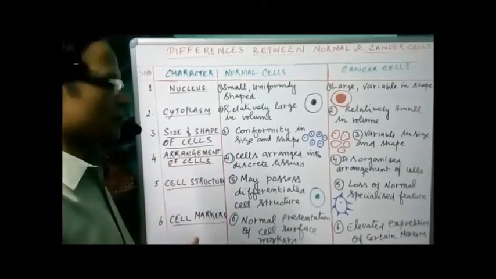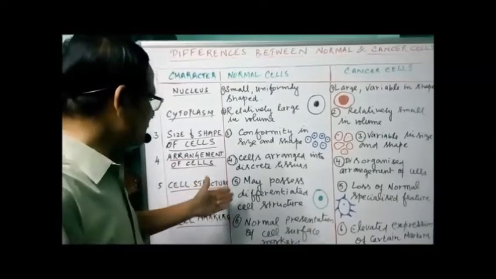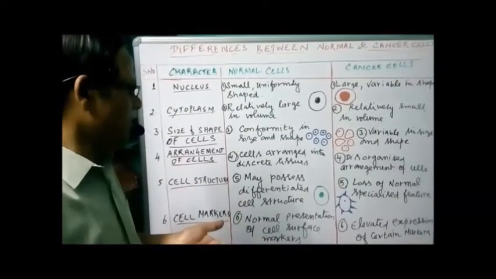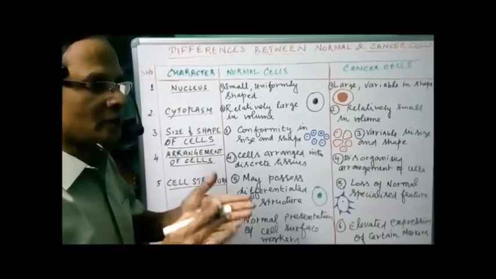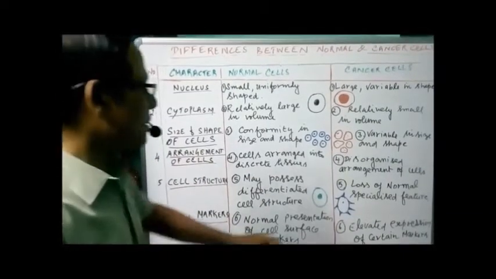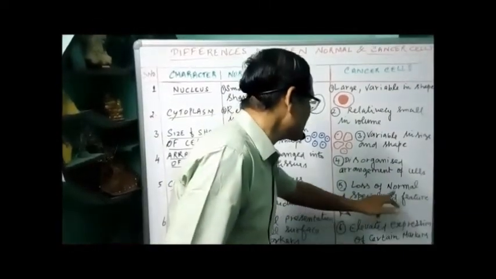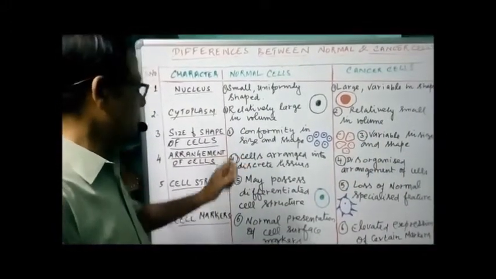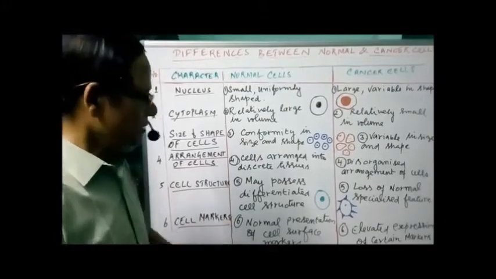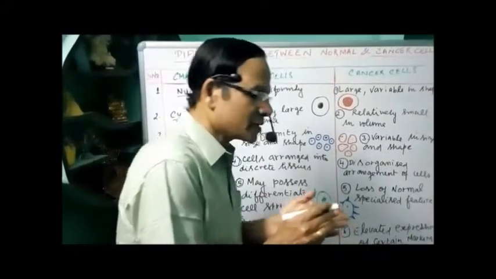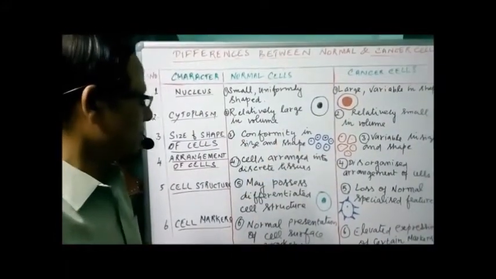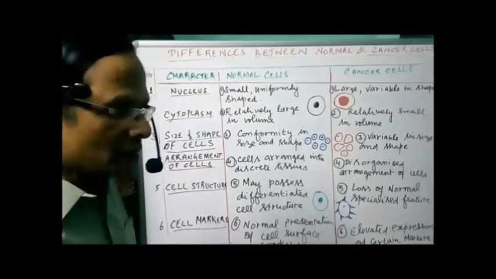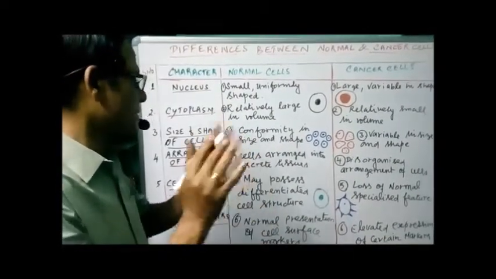Now the cell structure. Normal cells possess a differentiated cell structure, having nucleus, cytoplasm, membrane, etc. In cancer cells the normal specialized features are lost. There is no definite structure for cancer cells. See here, one cell is represented having some membranous outgrowths. So this is a normal cell, and this is a cell which has lost its normal characters.